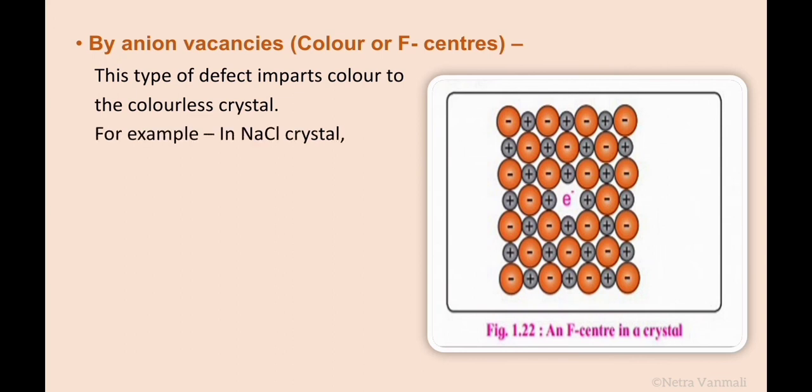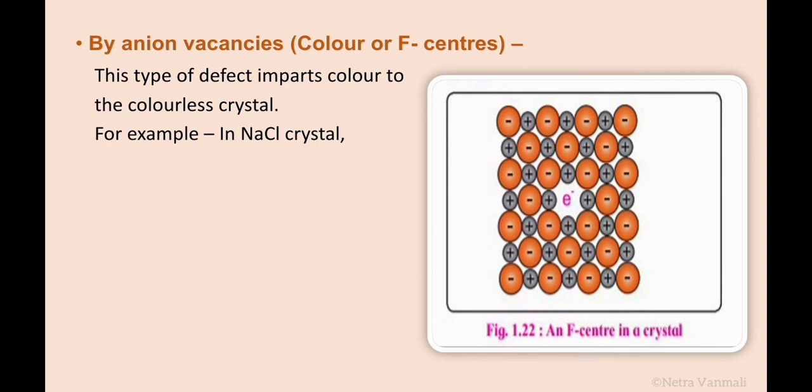For example, when an NaCl crystal is heated in an atmosphere of sodium vapor, sodium atoms are deposited on the crystal surface and chloride ions diffuse to the crystal surface, creating vacancies at their regular sites. See in the diagram, creating the vacancy at their regular site.